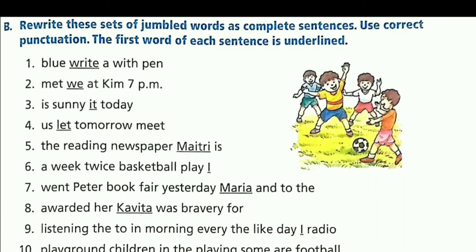"Playground, children in the playing some are football." So the correct order of this sentence will be "Some children are playing football in the playground." Here S will be capital and there will be a full stop at the end of the sentence.